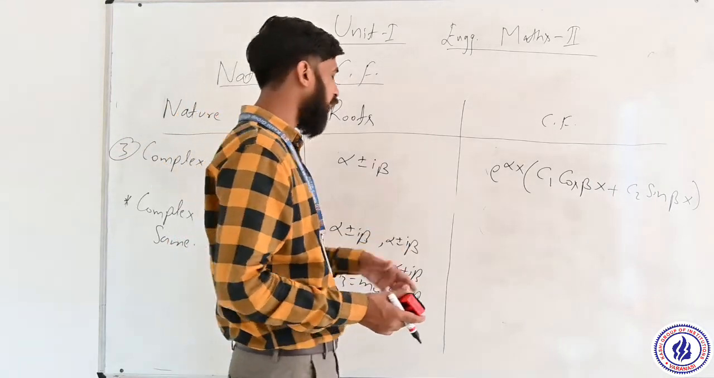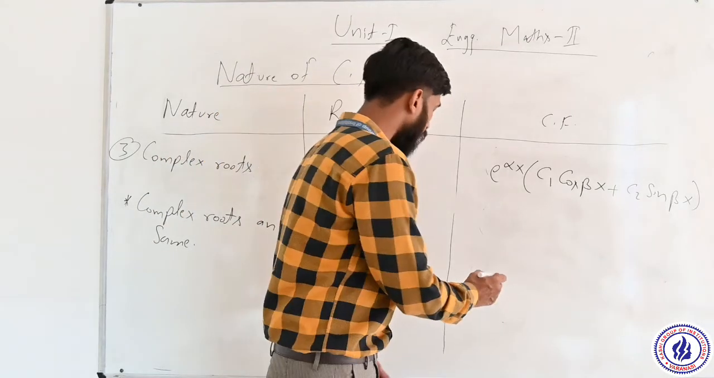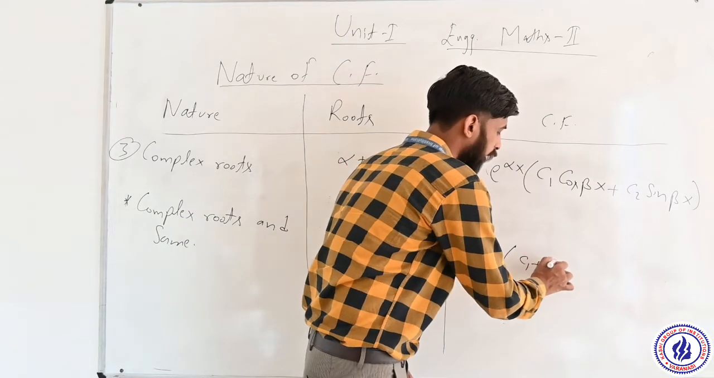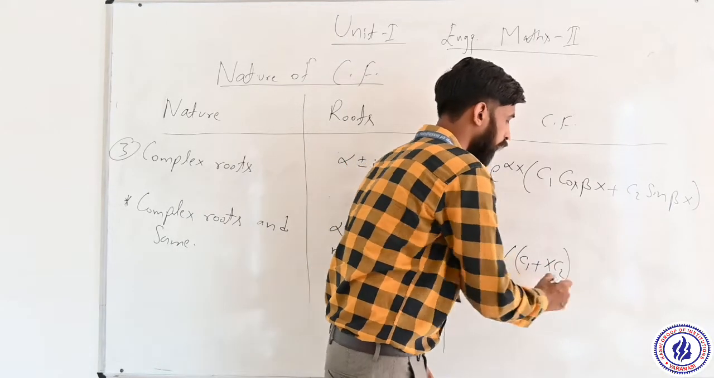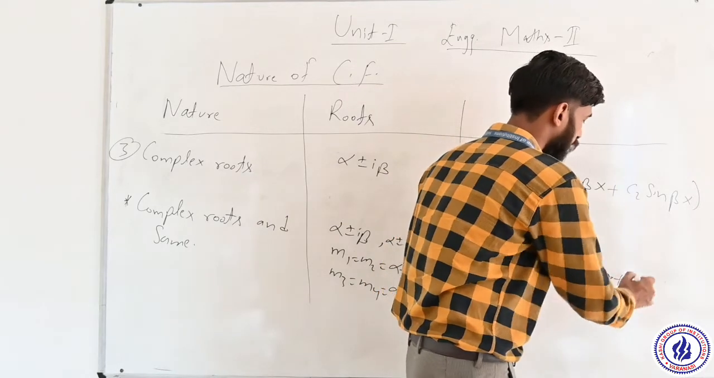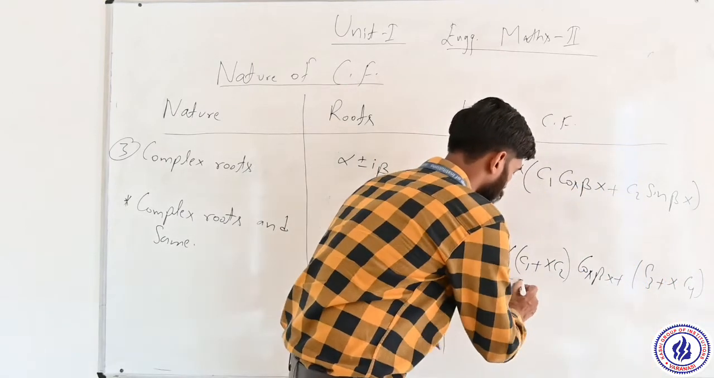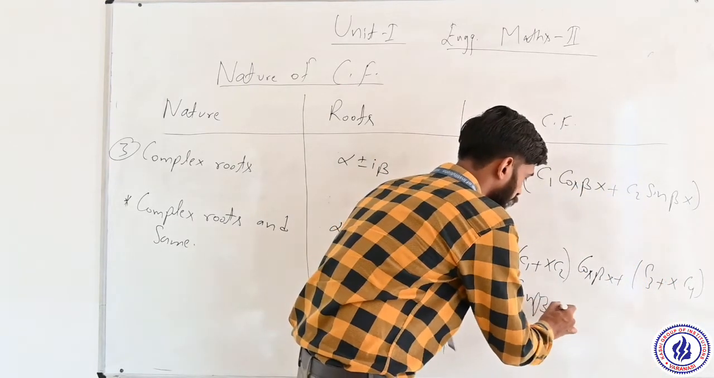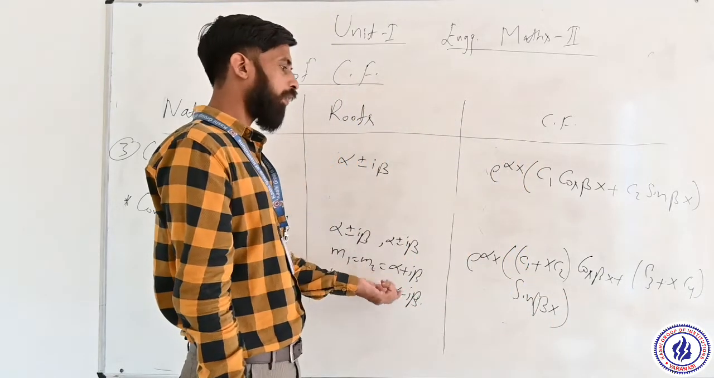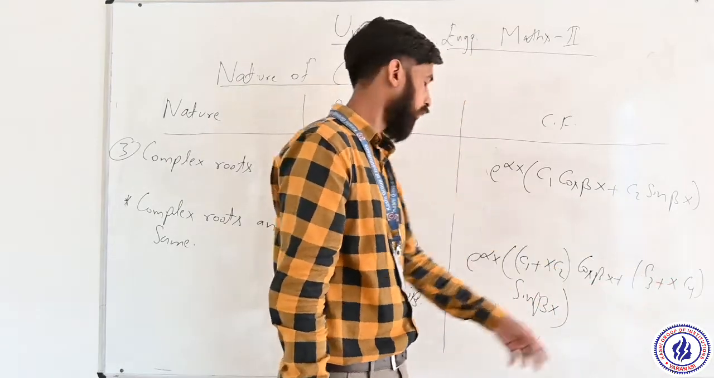So the complementary function for complex and same roots can be written as e to the power alpha x, bracket c1 plus x c2, cos beta x, plus c3 plus x c4, sin beta x. If roots are repeated one time, there is c1 plus x c2 and here also c3 plus x c4.